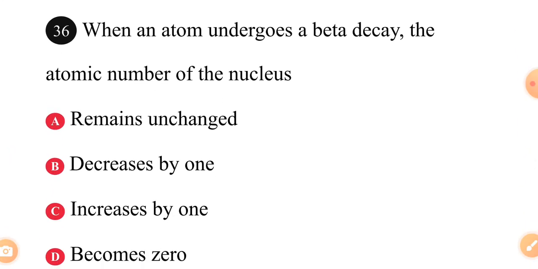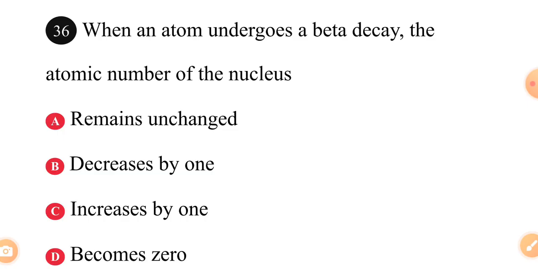When an atom undergoes a beta decay, the atomic number of the nucleus dash. This one has to do with fission and fission. Okay? Atomic decays. When an atom undergoes a beta decay, the atomic number of the nucleus dash: A, remains unchanged. B, decreases by 1. C, increases by 1. D, becomes 0. Just note the answer.